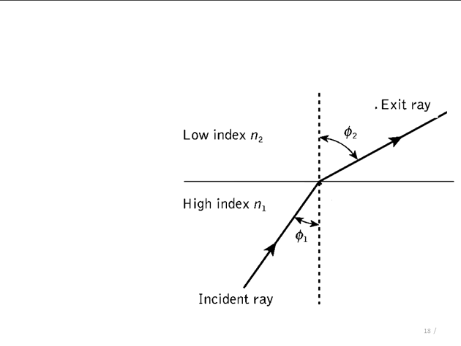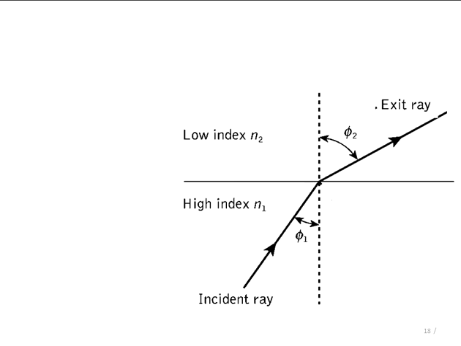So, medium 1 is denser than medium 2. Now, a light ray travels from medium 1 and is incident on the boundary at angle phi1 with respect to the normal. This ray is refracted in the second medium at angle phi2 with respect to the normal to the boundary.